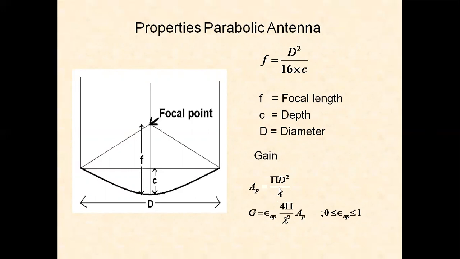The gain is given by the formula G equals epsilon times 4 pi by lambda square times AP. Epsilon is the efficiency factor lying between 0 and 1, and AP is the aperture area.